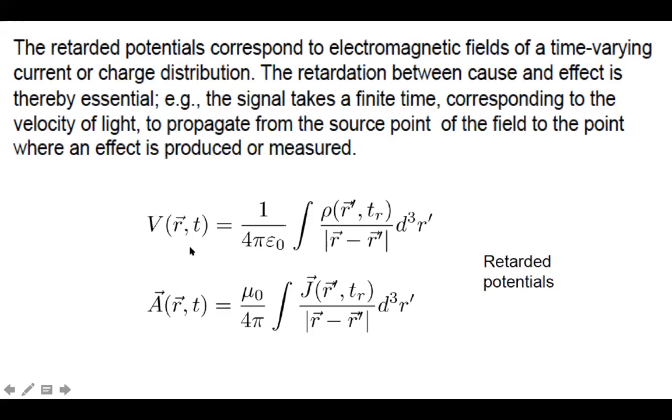See here, V of R, t with respect to time. If I find it out, the solution can be written like this in terms of the retarded time t_R, not the normal time. And A of R, t is equal to this. So these two expressions are the retarded potentials. You have to derive these two. I didn't give you the derivation here. I'll give you notes later so that you can read it. But these are the two equations which represent retarded potentials. This is very important. Please make a note.